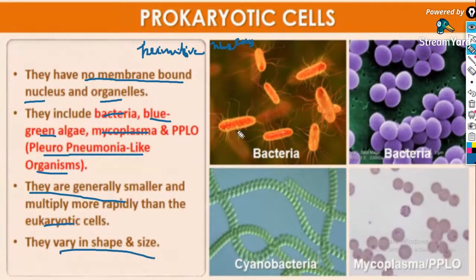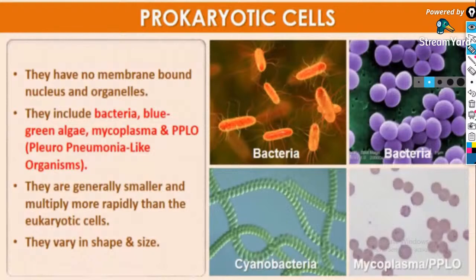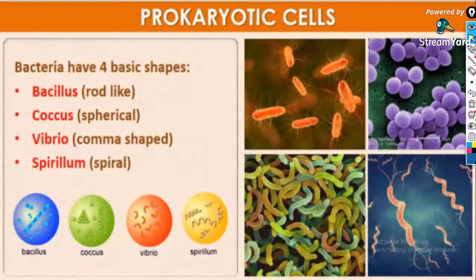For example, in the case of bacteria itself: bacillus, cocci, spirilla, vibrio, all those things. So all these are classification on the basis of shape. The next topic is the same, the classification of bacteria on the basis of shape.